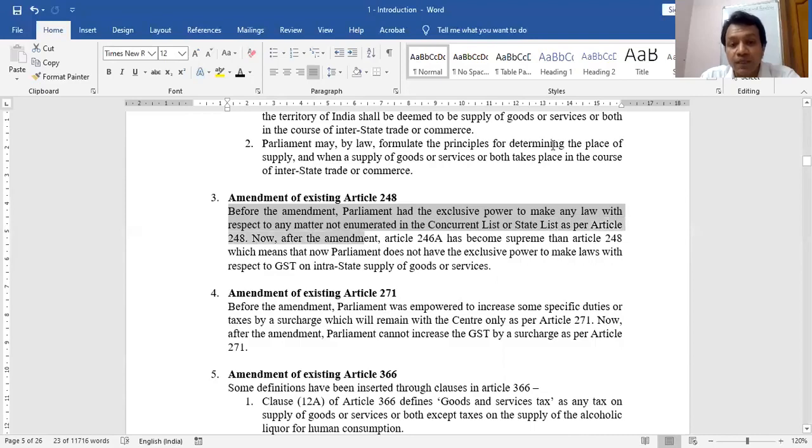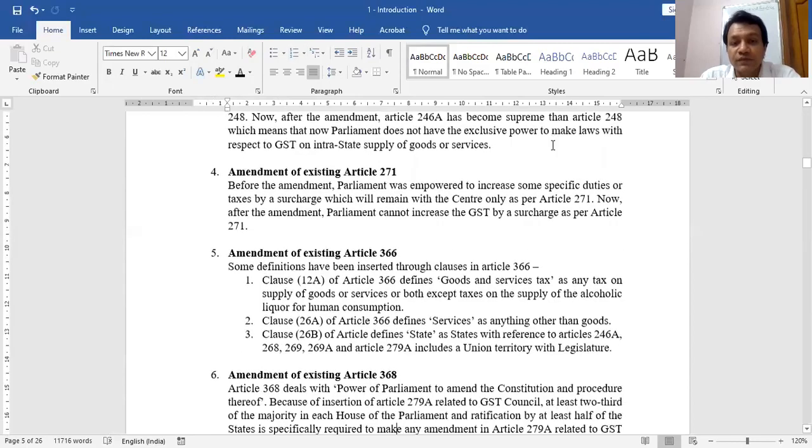But now, with the new Article 246A, 246A has become supreme over 248, and Parliament is not the only one having exclusive power to make laws with respect to intrastate supplies. Both center and state will frame laws.